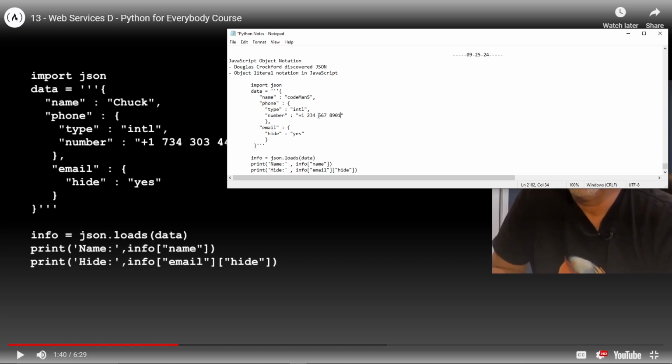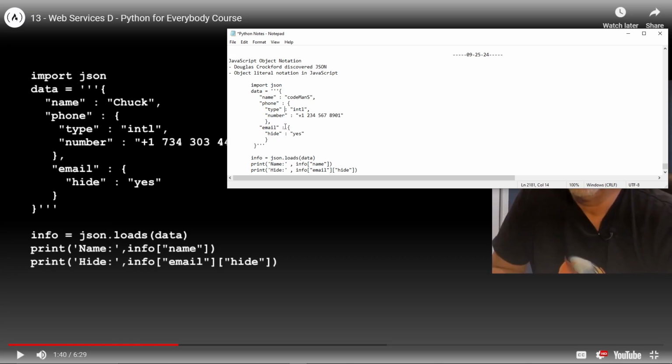Yeah, 10 digits plus 1 is 11. All right, cool. So now we've got email like that. So we've got the phone number. Phone is going to be an object with type international. Number is going to be a phone number with the country code on it. And then we've got an email